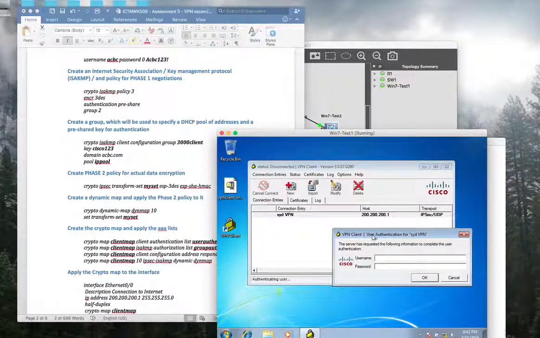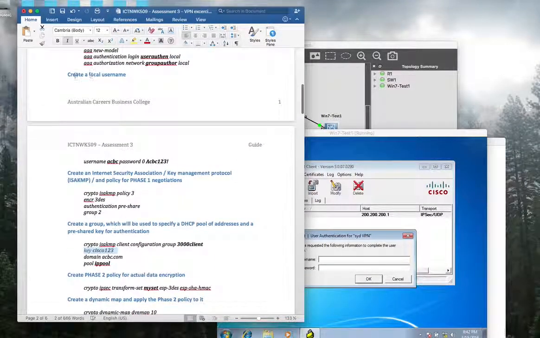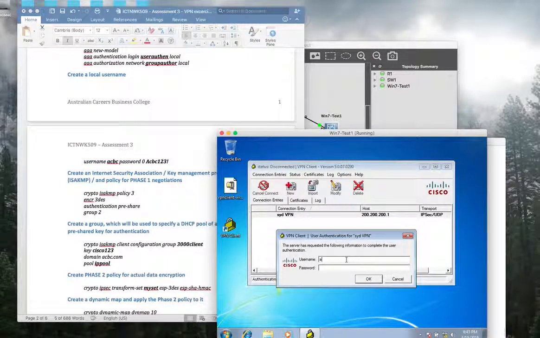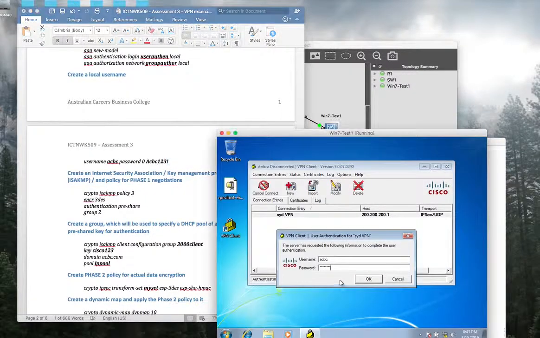And double click it, and it will ask for your login password now. This password is the local router login password, which means this. So username ACBC. Password should be uppercase A, CBC123, and the exclamation mark, maybe, and click OK.